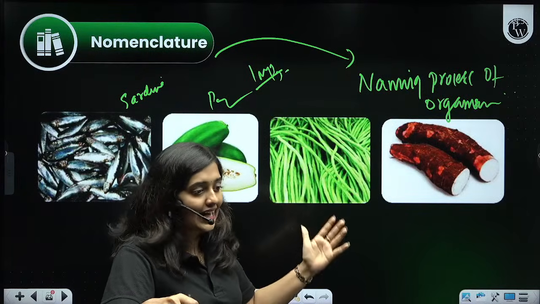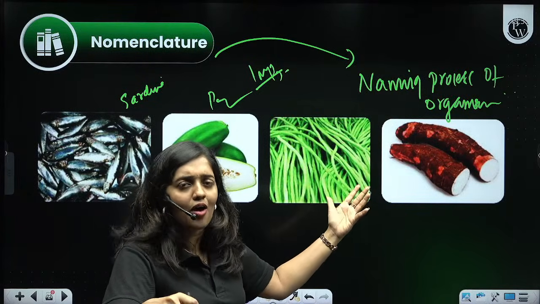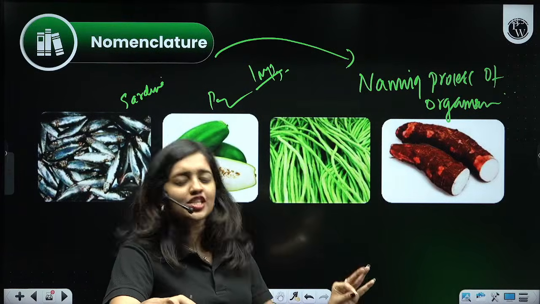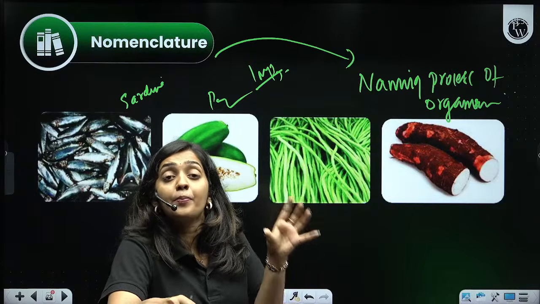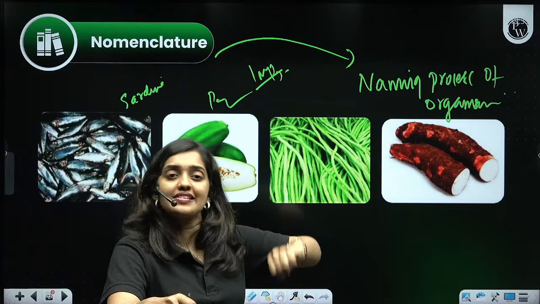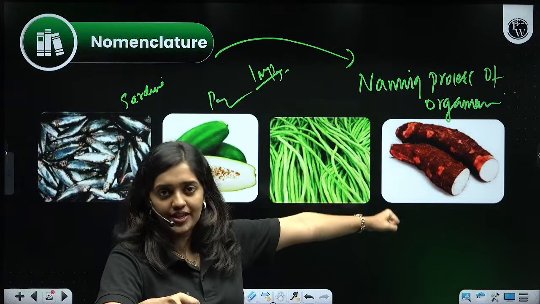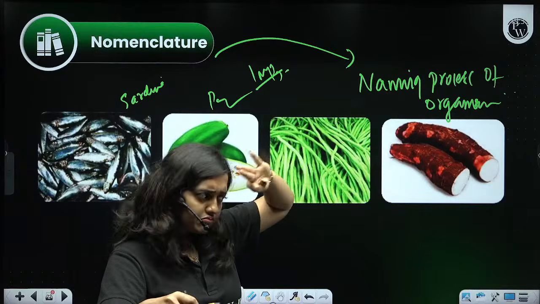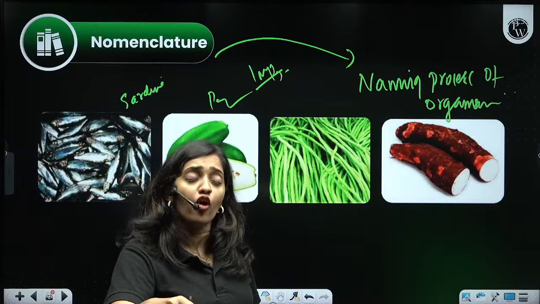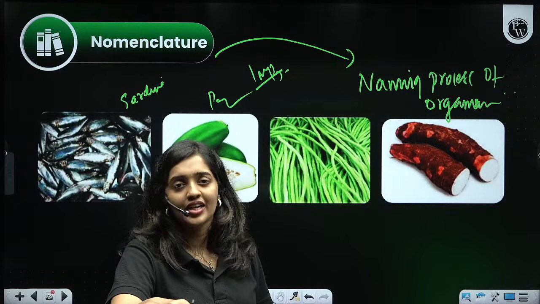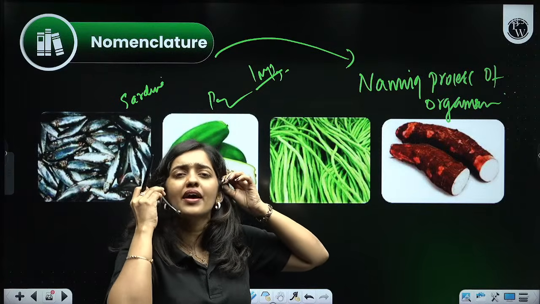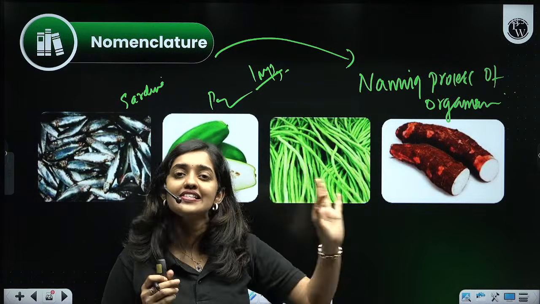It should not be a term or name from any particular language. For each organism we give a particular scientific name, and that name is common and the same for people of all languages. It will not be a Hindi name, an English name, a German name, or a French name. Language barriers will not be there. Each and every organism will be known by a single scientific name.